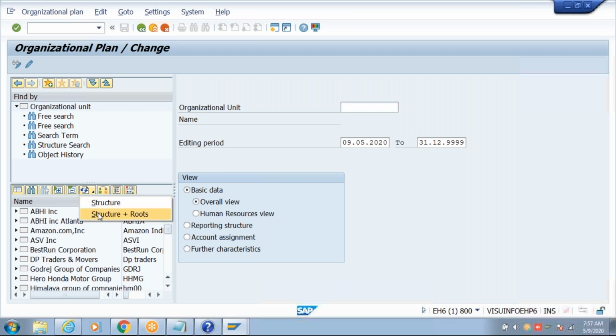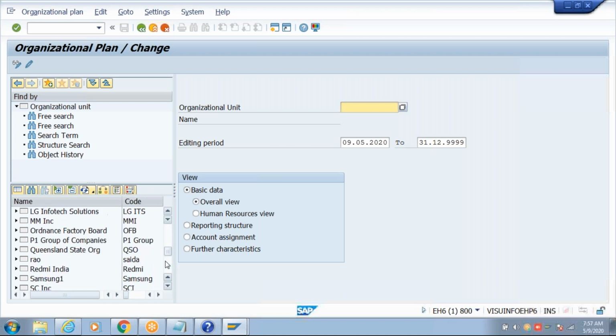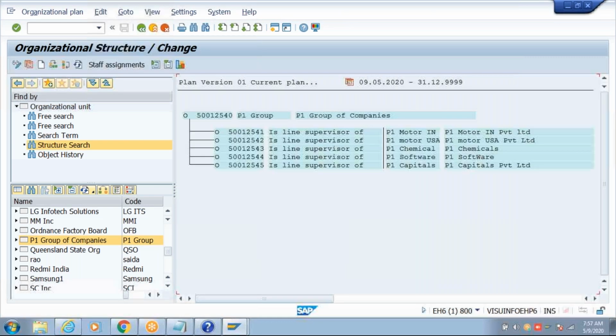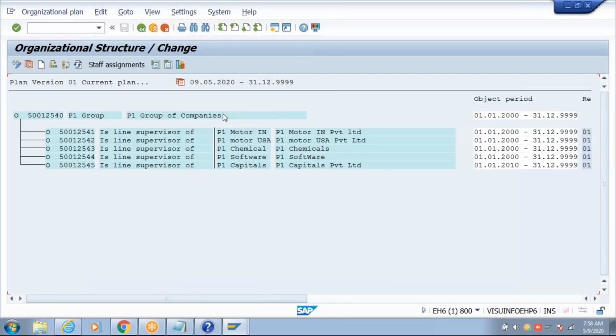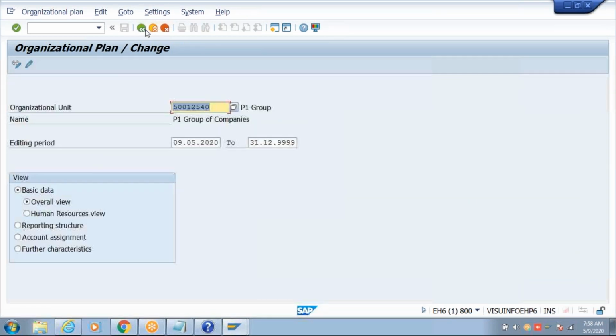Sometimes it won't be displayed immediately. If you scroll down, you see your P1 group of companies appeared here. Simply double-click on it. You are on that screen, right? Now you can hide object manager.